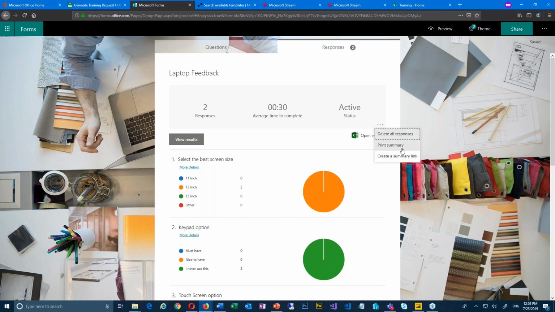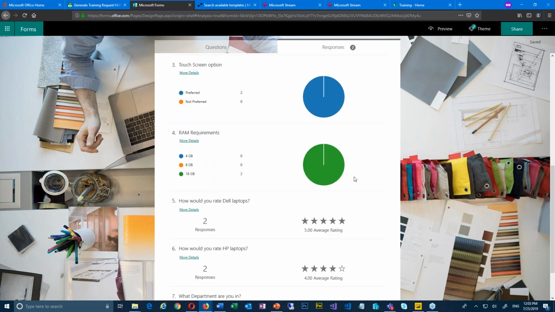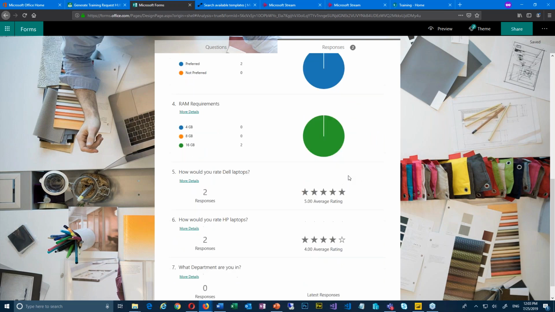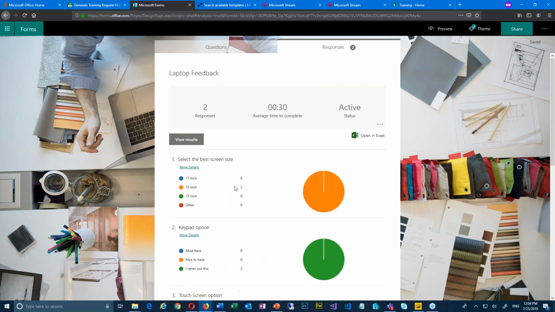Do you want to delete all the responses and start again? So you can, you know, if you did a test run there and want to get rid of everything and start again. Do you want to print this summary or create a summary link to it? Pretty cool. I can go in and view details about each one of these questions and see additional information. It looks like Brittany and I answered exactly the same for everything. And for the rating, we pretty much rated it exactly the same as well. So pretty cool stuff. Let's take a look at the one that Brittany did, and I'll talk a little bit more about that.